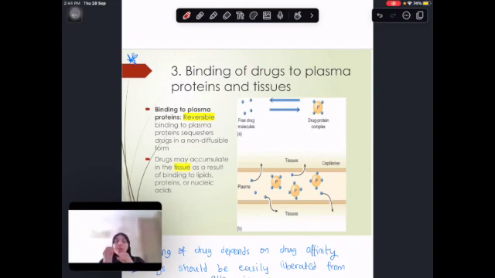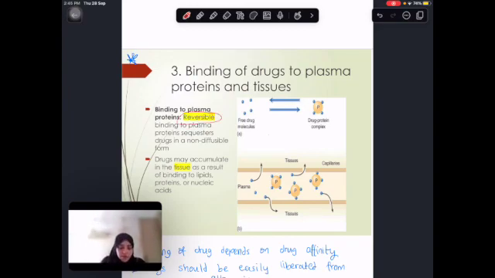The degree to which the drug is going to be binding to the albumin is called the affinity. So some drugs are going to have higher affinity, meaning that they're going to be attaching strongly, while others are not going to be as strongly attached to the albumin. So each drug is going to have a specific affinity. Some of them are going to be very attached to the albumin, while others are not.